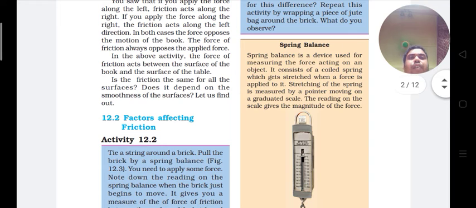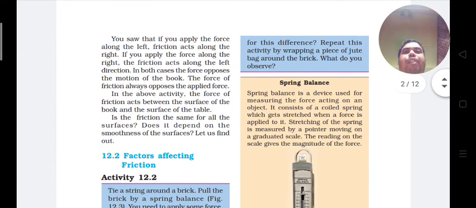Now, factors affecting friction. The frictional force between two surfaces generally depends on two factors. Number one, the nature of the two surfaces, that means smoothness or roughness of the two surfaces. This is the first factor.